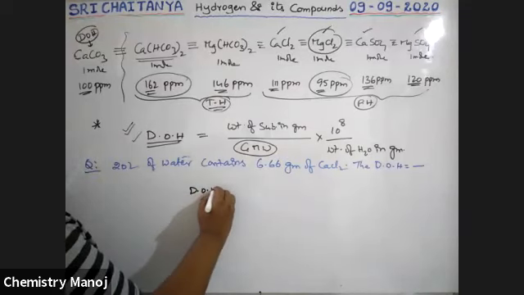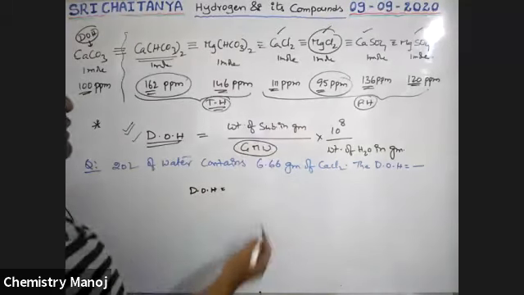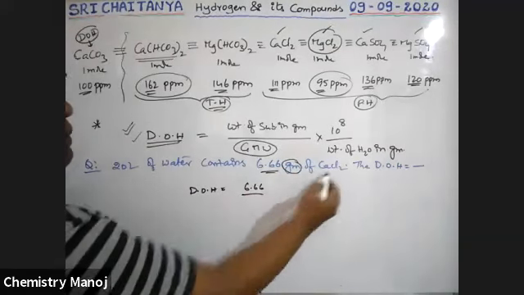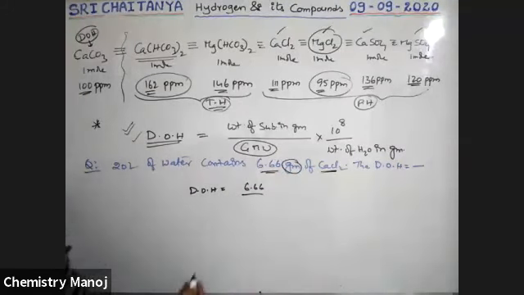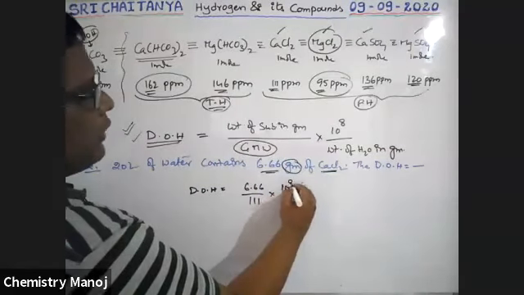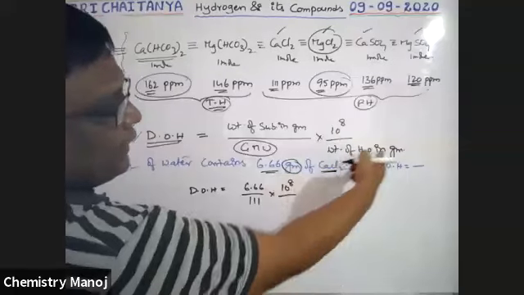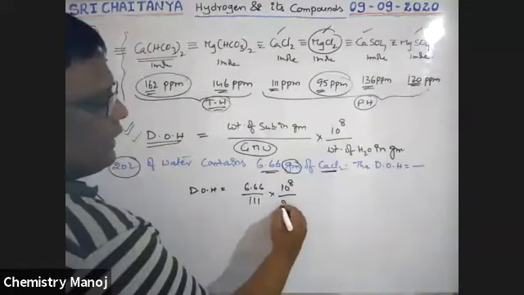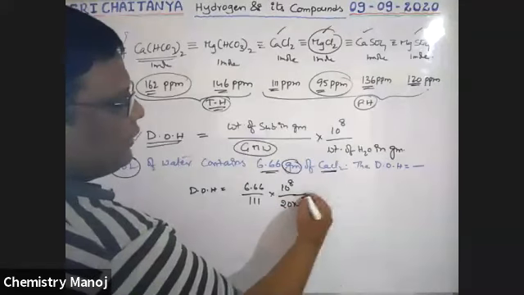Degree of hardness is equal to weight of substance in grams, that is 6.66, by gram molecular weight of CaCl2, 111, into 10 power 8 by weight of water in grams. Here 20 liters, that is 20 kg, 20 into 10 power 3.